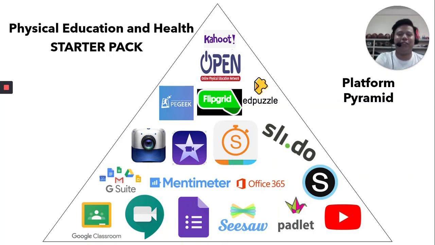Okay, so the Physical Education and Health Starter Pack. I call it this because a physical education teacher should know these things, or these are the platforms that we can use to effectively deliver the curriculum or the lessons in physical education. Okay, are you ready? So we have Google Classroom, Google Meet, Google Forms, Schoology, Padlet, YouTube, Office 365, Mentimeter, G Suite, iMovie, Slido, Flipgrid, Edpuzzle, PE Geek, OPEN, which stands for Online Physical Education Network, and Kahoot, which is a game website for you to deliver your lesson.